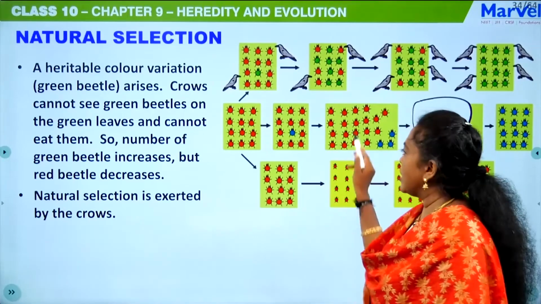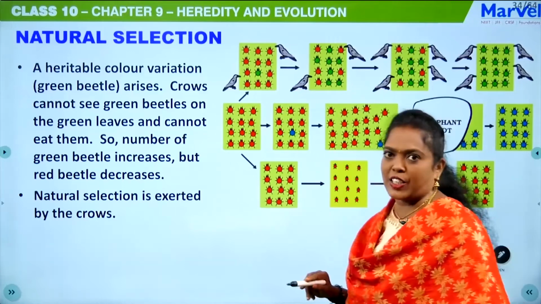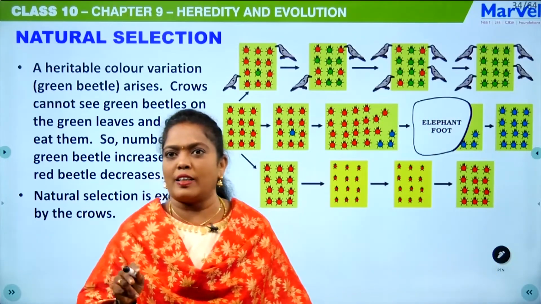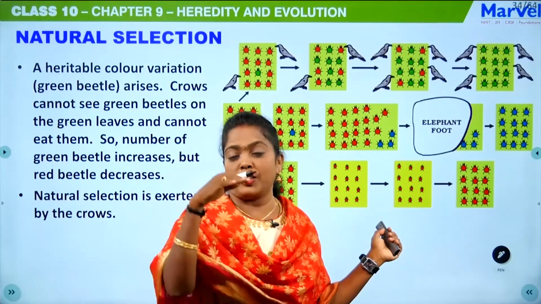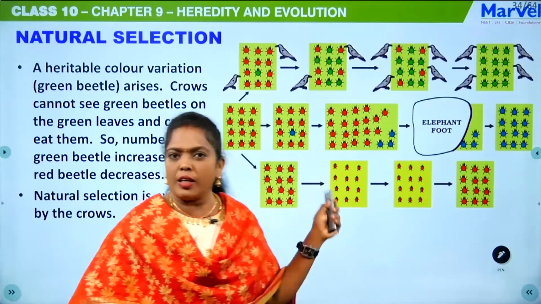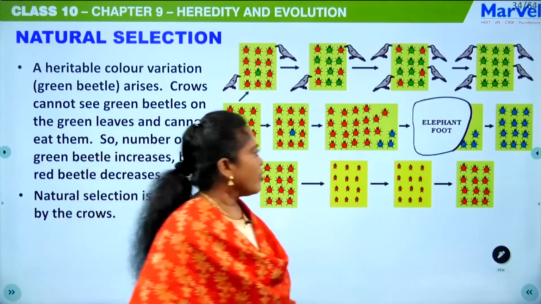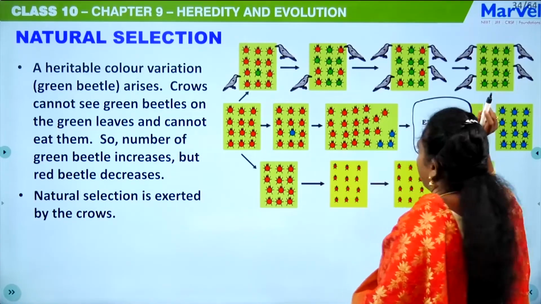So here the crow is actually naturally selecting. Here nature is selecting that the red beetle population has to decrease and the green beetle population has to increase. Is it clear? Yes, you can see that here, students. This is the first situation.